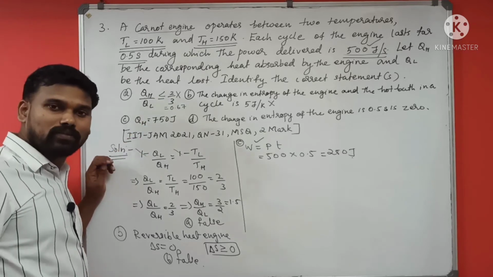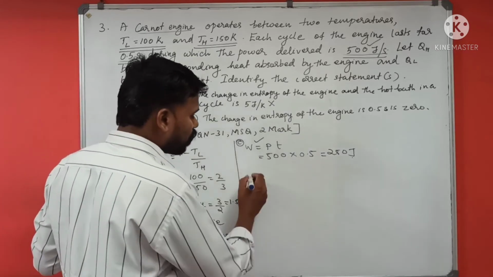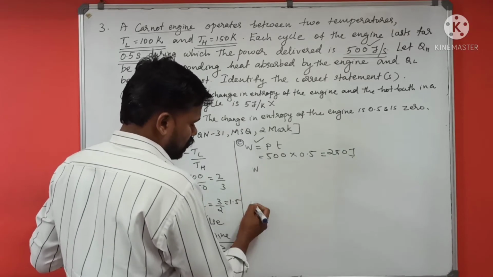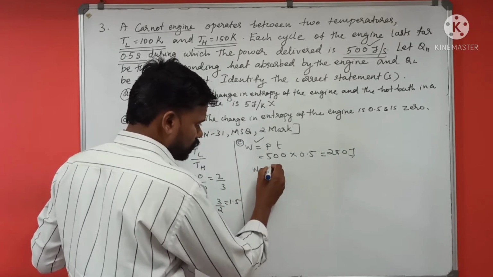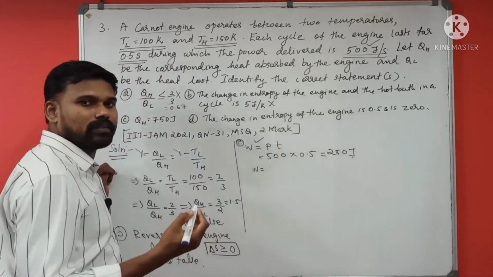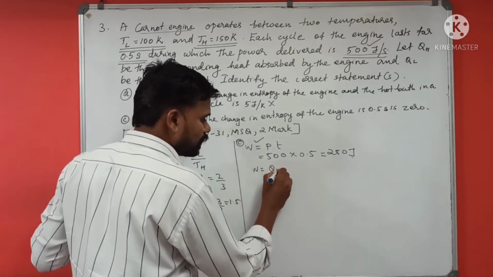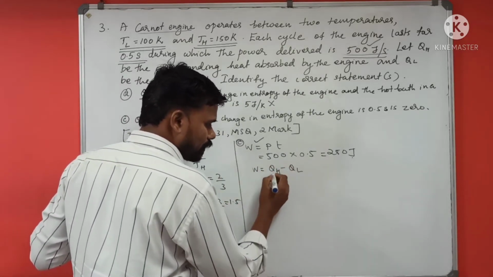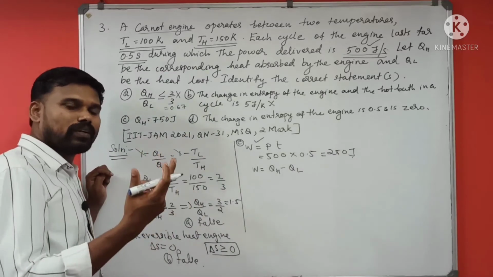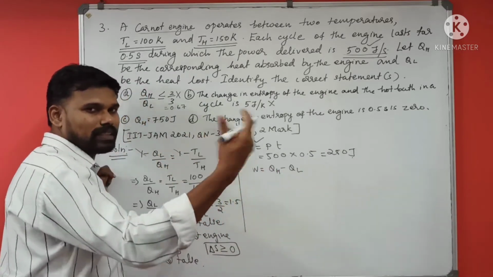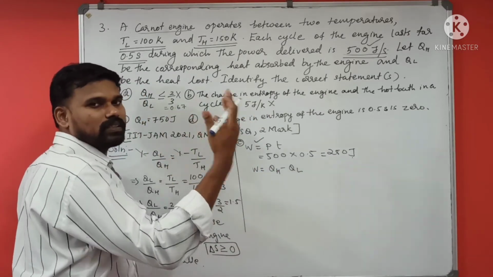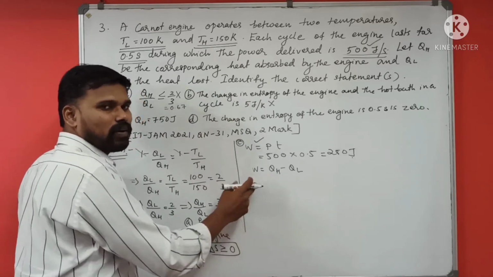How can we find the value of QH? We have the formula: work output W is equal to QH minus QL, right? The heat taken from the hot reservoir and the heat given to the cold reservoir, the difference is the work output.